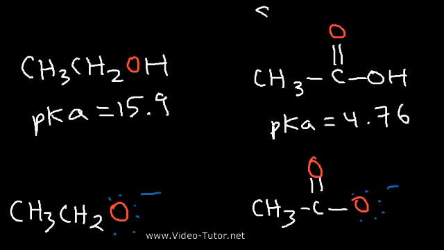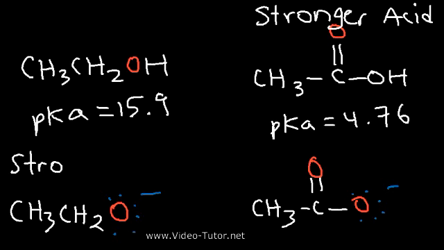Now, we said that acetic acid is a stronger acid. With this information in mind, which one is the stronger conjugate base? Is it the ethoxide ion or the acetate ion? Which one would you pick? It turns out that ethoxide is a stronger base. Keep in mind, the stronger the acid, the weaker the conjugate base. And if you have a weak acid, it has a relatively stronger conjugate base. So because ethoxide is a stronger base, that means that acetate is a weaker base and it's more stable.